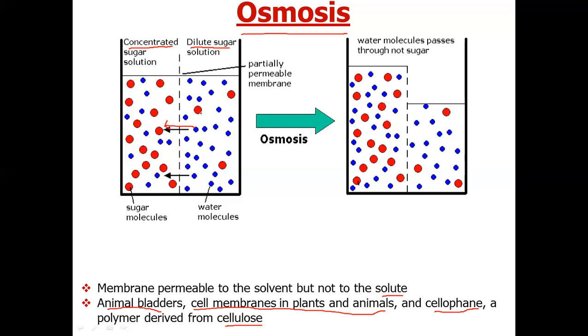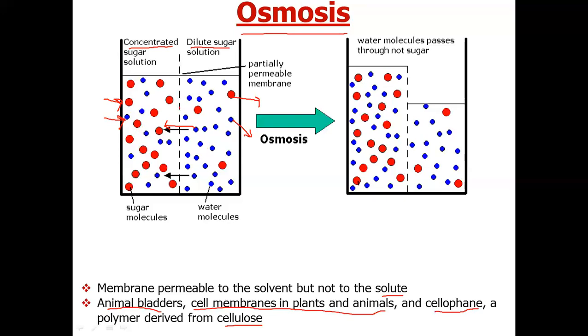You can see here the red dots represent solute and the blue dots represent solvent. On the right-hand side, solute particles are fewer and solvent particles are more. On the left-hand side, the red dots are more and blue dots are fewer, meaning the solute concentration is higher.